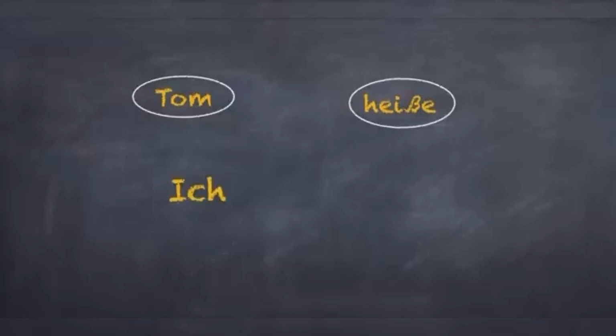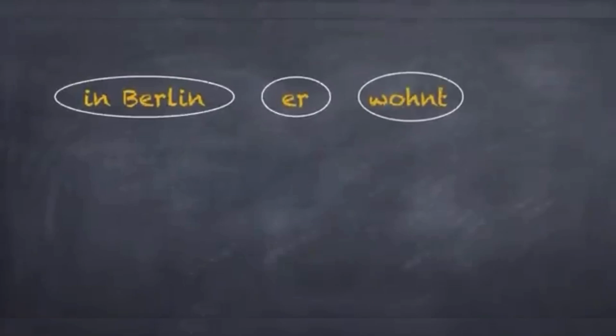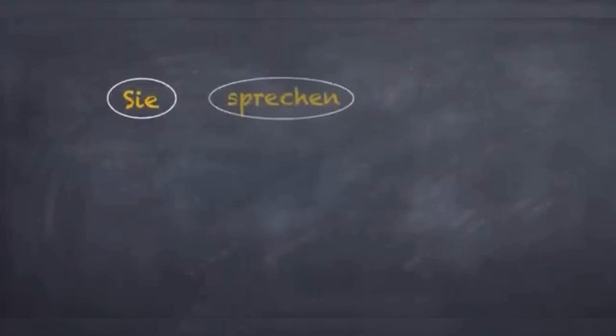And your answer should be Ich heiße Tom. The verb here is heißen and the subject is ich. Let's move on to the second one. The correct answer is wohnt in Berlin. Here again the verb is in the second position, wohnt. The third one is